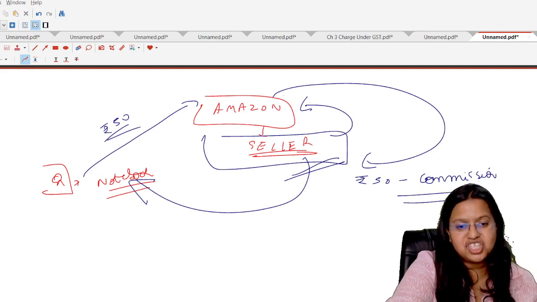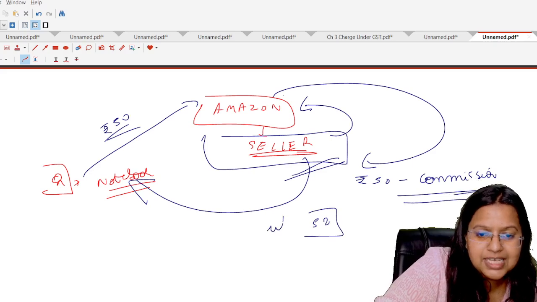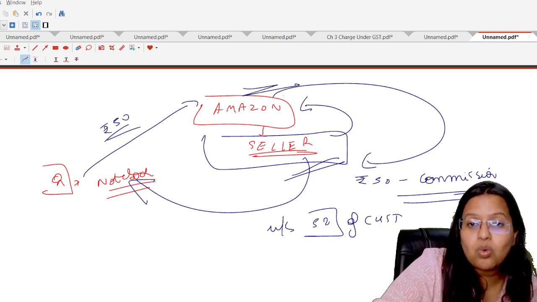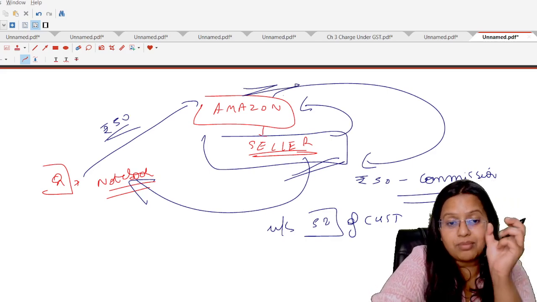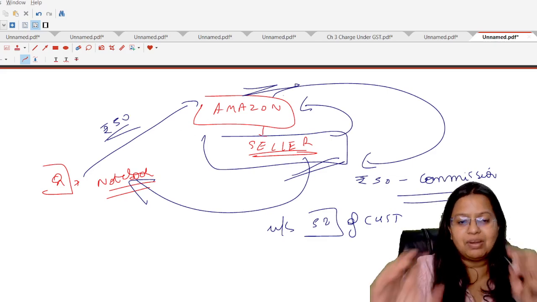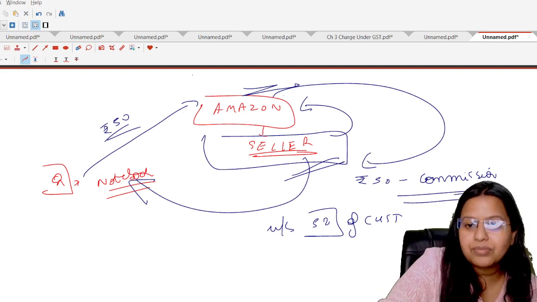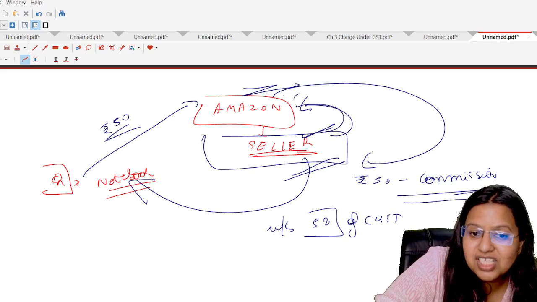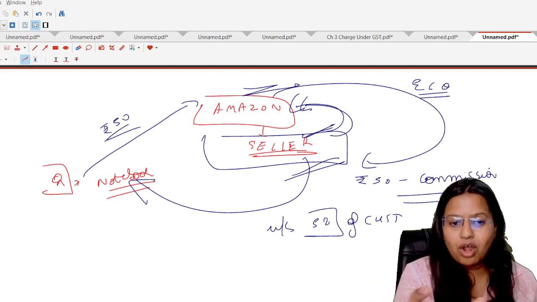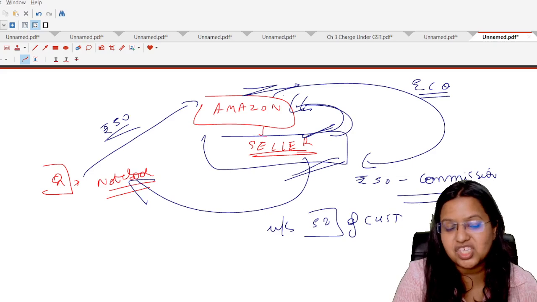The government said, GST law said, that as per Section 52 of the CGST Act 2017, Amazon is required to collect tax at source from the balance payment which it is going to remit to the seller. Students, they will pay that collected tax to the government. Now, if any seller is registered at any electronic commerce operator, and that operator is required to collect tax at source under Section 52 of the CGST Act,